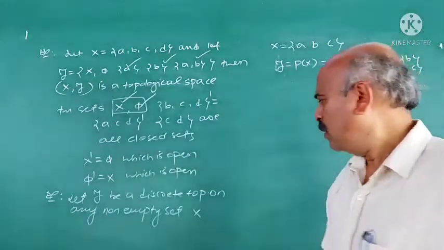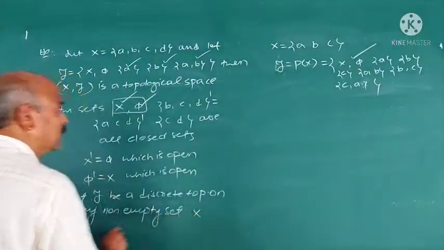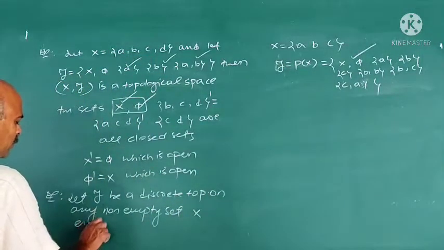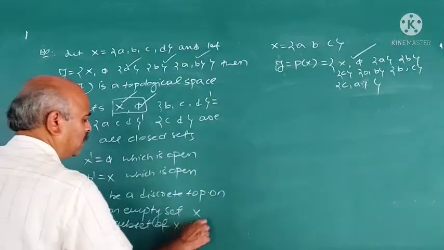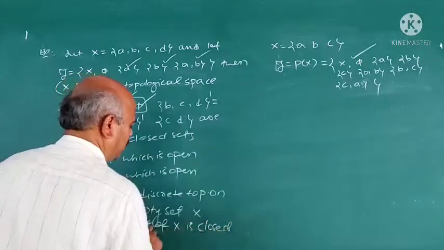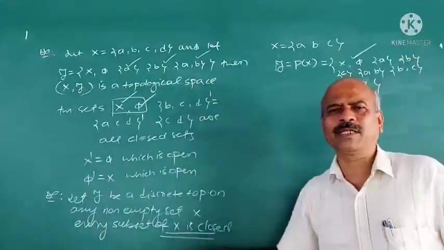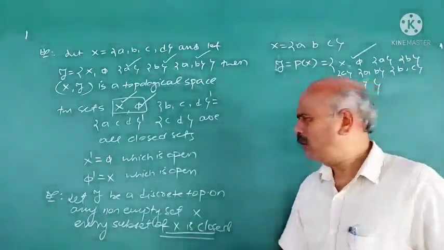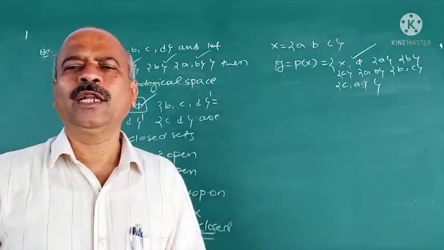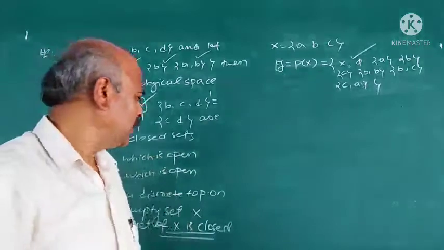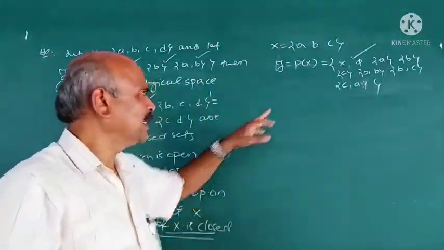Any non-empty set X, every subset of X is closed. Every subset of X is open, and here every subset of X is also closed. Therefore, in a discrete topological space (X, 2^X) on any non-empty set X, every subset of X is open as well as closed. Why is X closed?